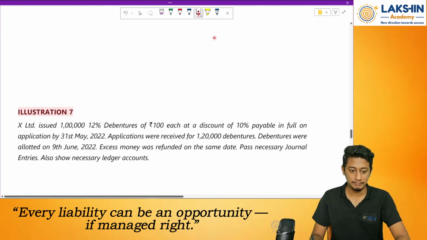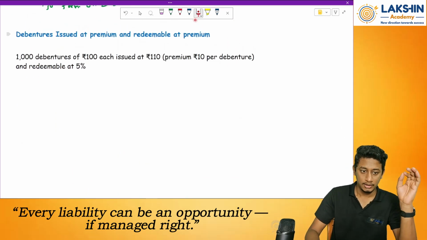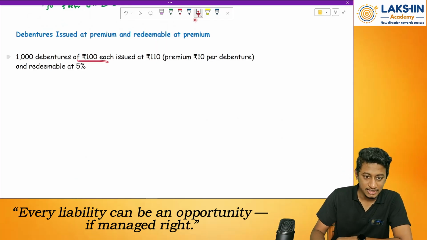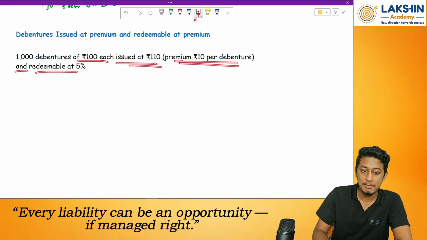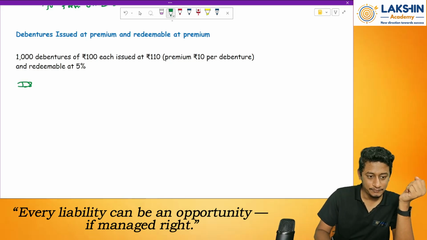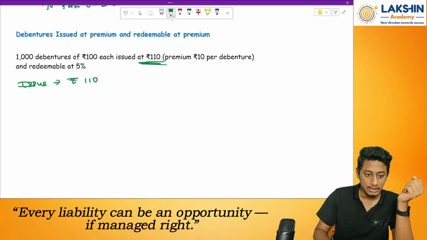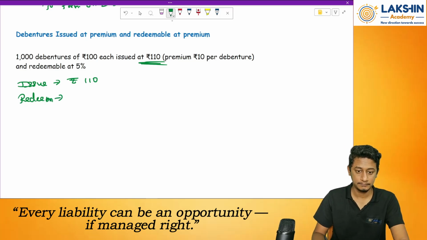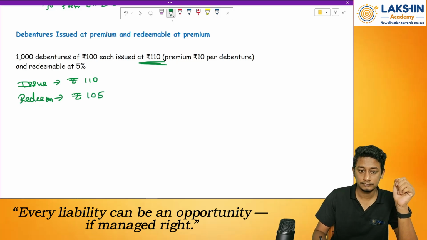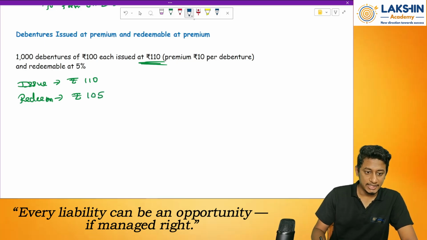Next, the last part maybe. It's the last part. Issued at premium, redeemable at premium. Wow. So 1000 debentures are of rupees 100 each, issued at rupees 110, premium of rupees 10 per debenture, and redeemable at 5%. Now what to do over here? So let's see. Issue is done at what? Rupees 110 as per the question, right? Then redeem at rupees 105. First of all, pass the entry for issue.